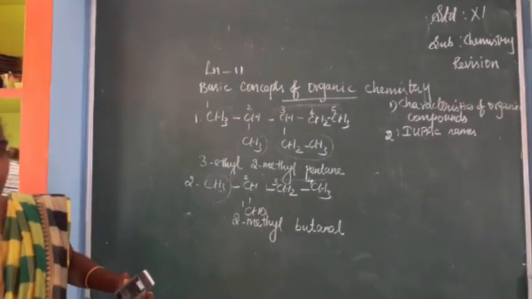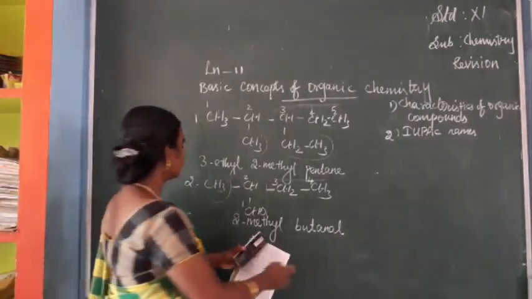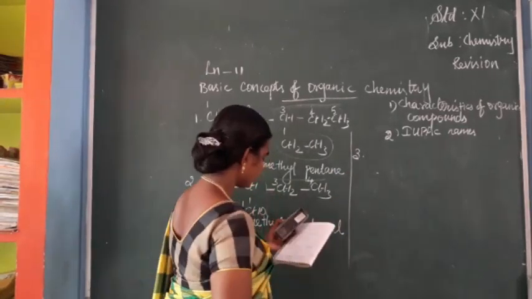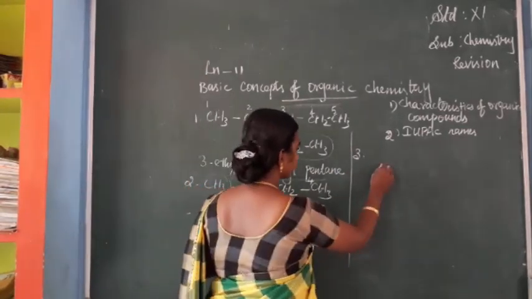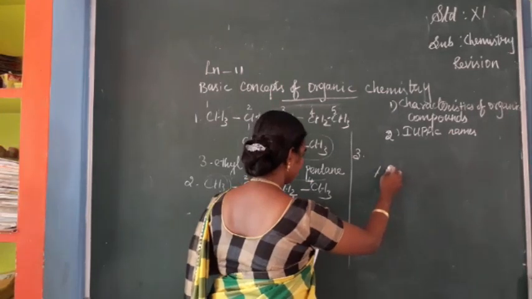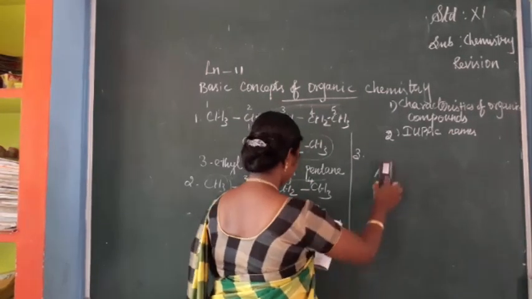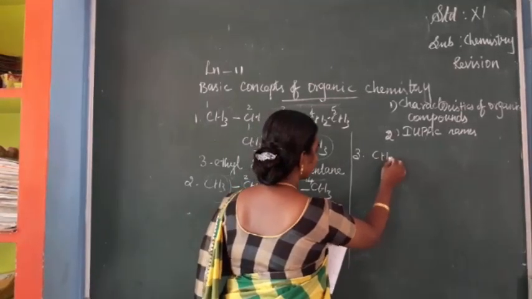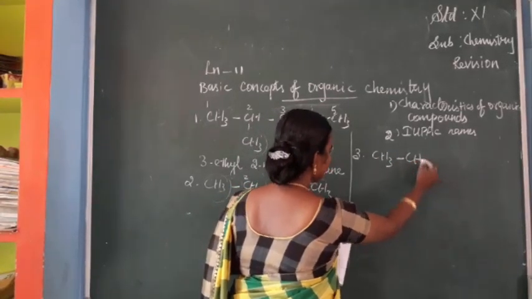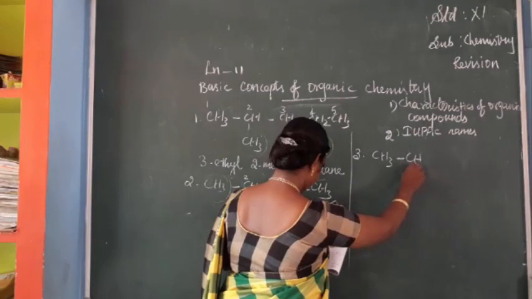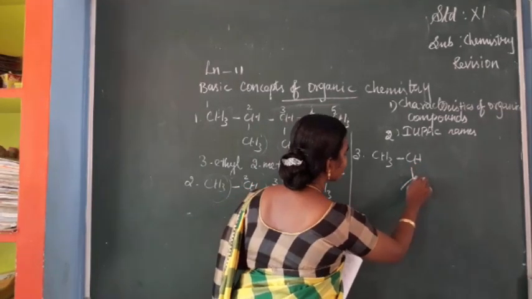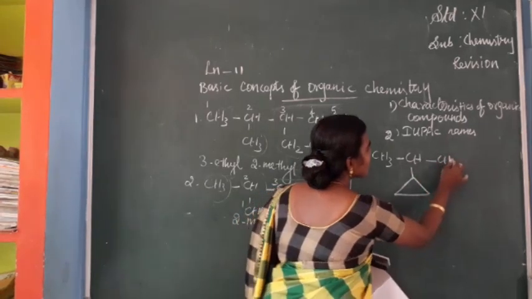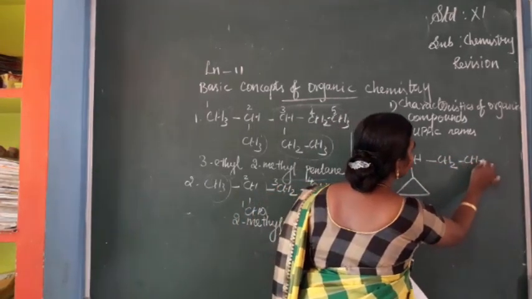For each set I am going to write one example. Third one is CH3, CH, CH2, CH3.